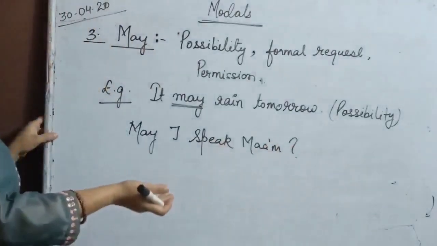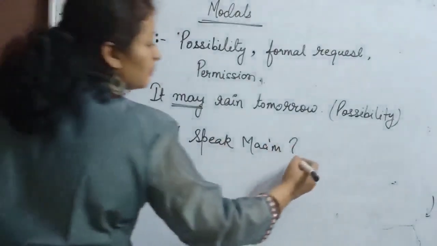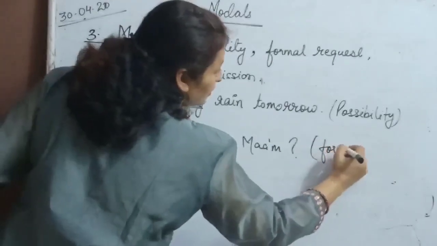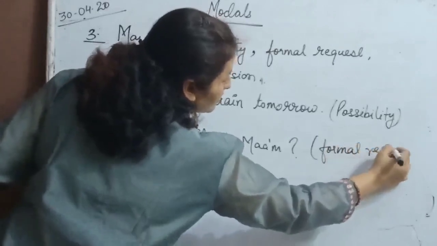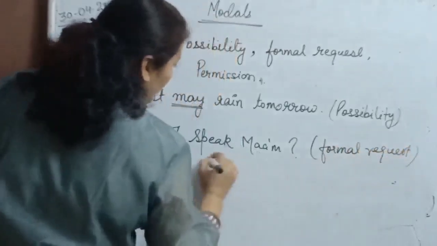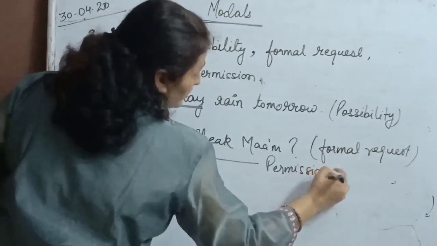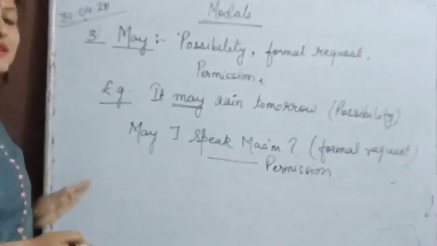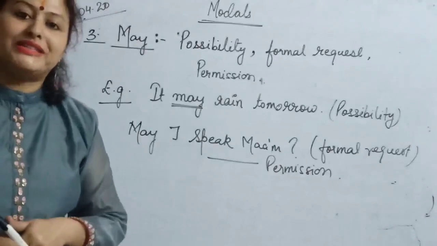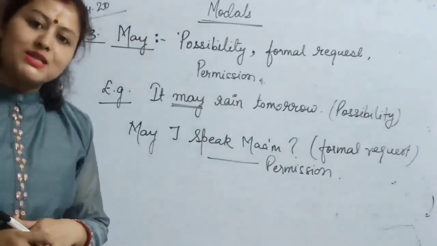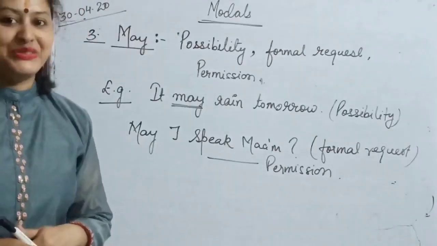It is a kind of formal request or permission. So this is the use of our third modal auxiliary, may. Now let us move to the another one.